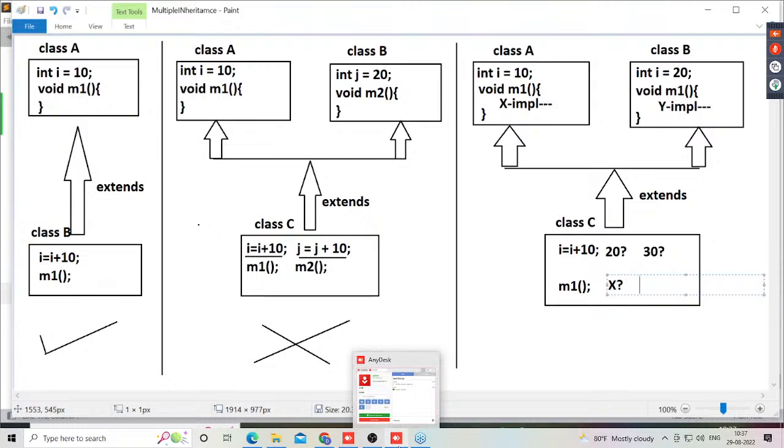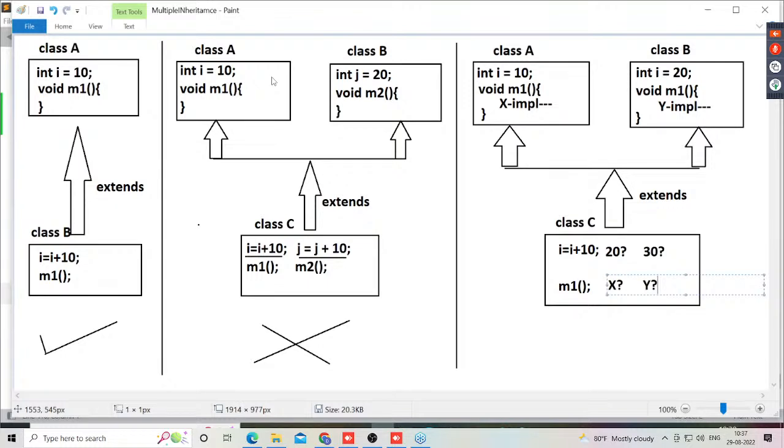And if you think the M1 method is coming from the class B superclass, is that Y implementation? From which superclass is that M1 method coming? If X implementation from class A, if Y implementation from class B, then which one is better?